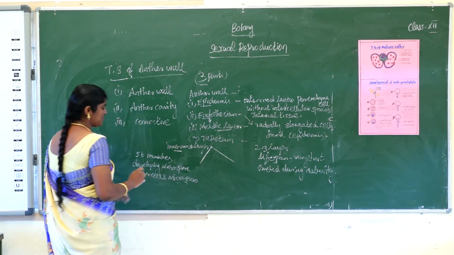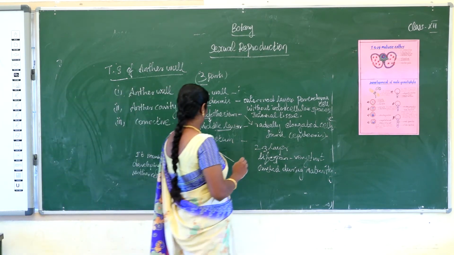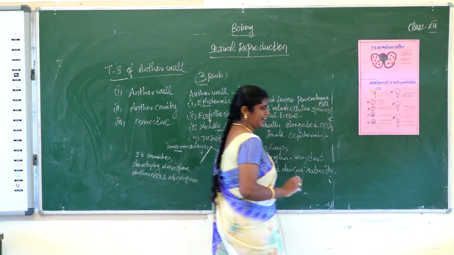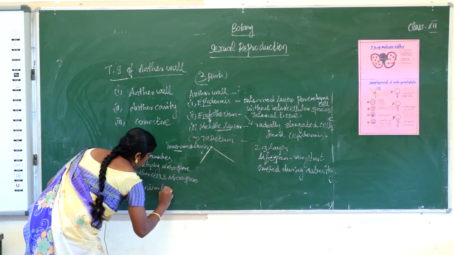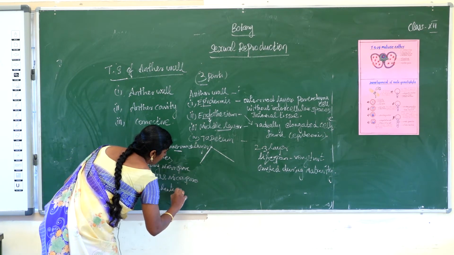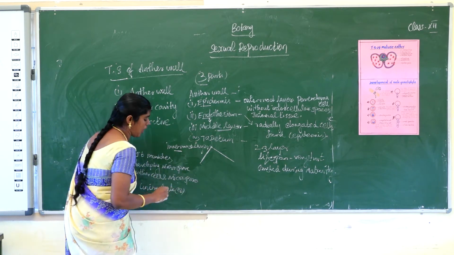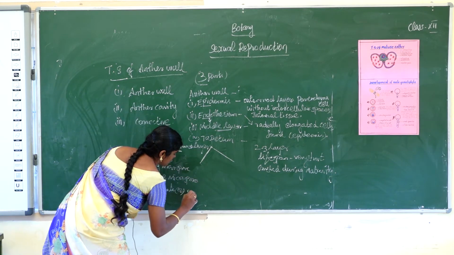Tapetum may be uninucleate, or with more than one nucleus, so it is called polynucleate.